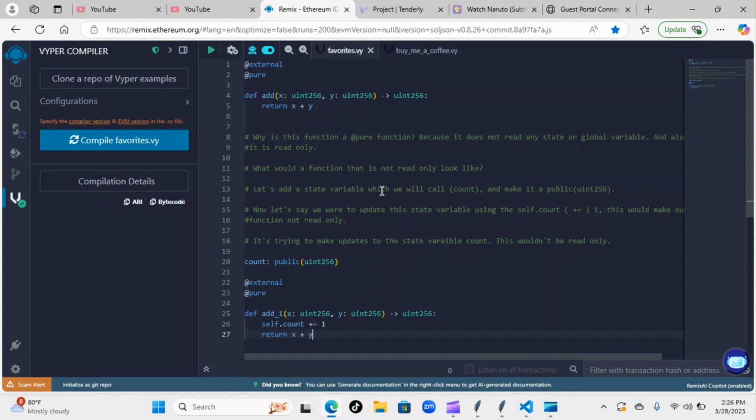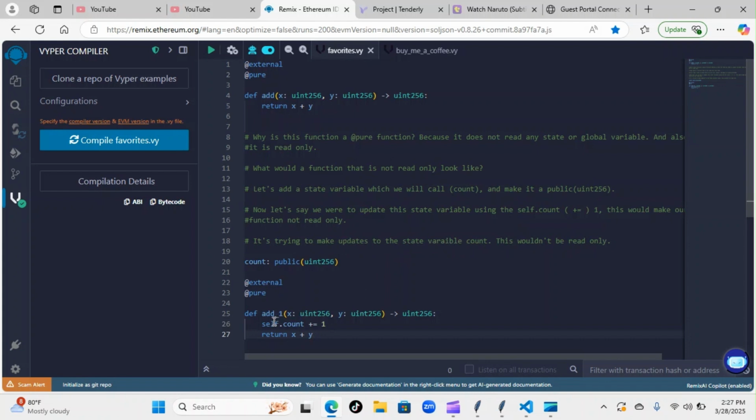Now let's add a state variable, which we will call count. You can see the count here. We'll make it a public uint256, as you can see right here. Now let's say we're going to update this state variable using self.count plus 1. This will make our function not read only. It's trying to make updates to the state variable, and this won't be read only.